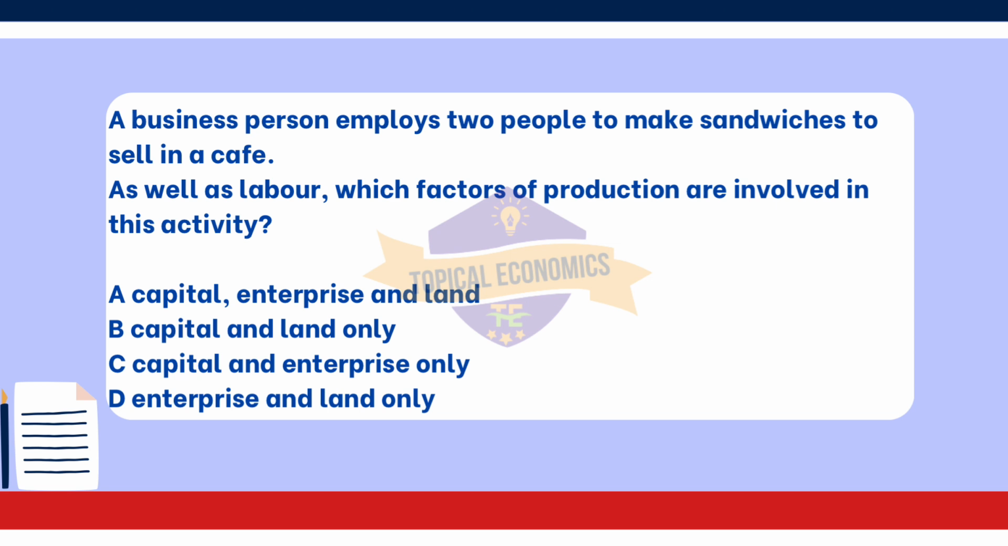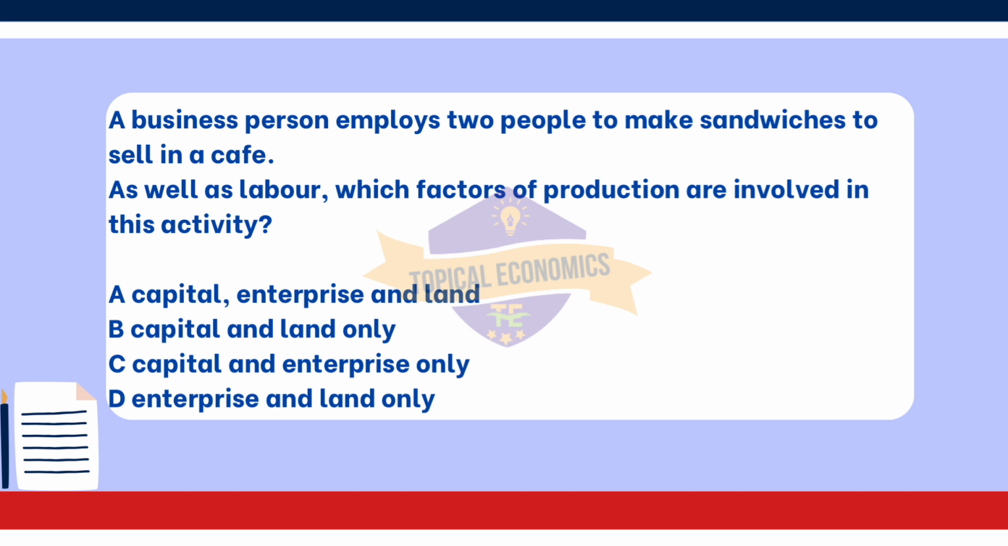Looking at the other options. Option B, capital and land only. This option is incorrect, because it does not include enterprise. While capital and land are factors, enterprise is crucial as it involves the management and decision-making aspect of the business. Option C, capital and enterprise only. This option is incorrect, because it excludes land. The location of the cafe is an important factor of production that cannot be overlooked.